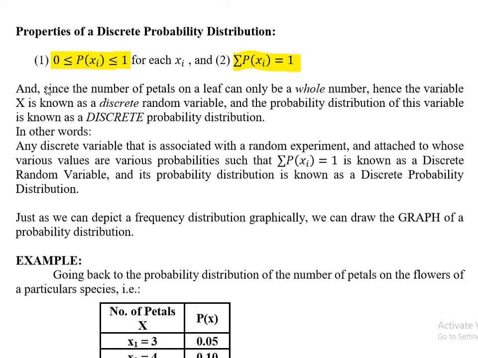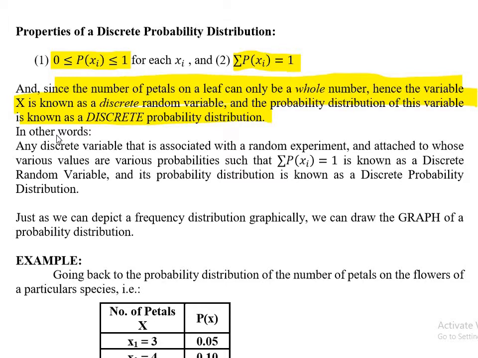In the previous example, since the number of petals on a flower can only be a whole number, the variable x is known as a discrete random variable, and the probability distribution of this random variable is known as discrete probability distribution.